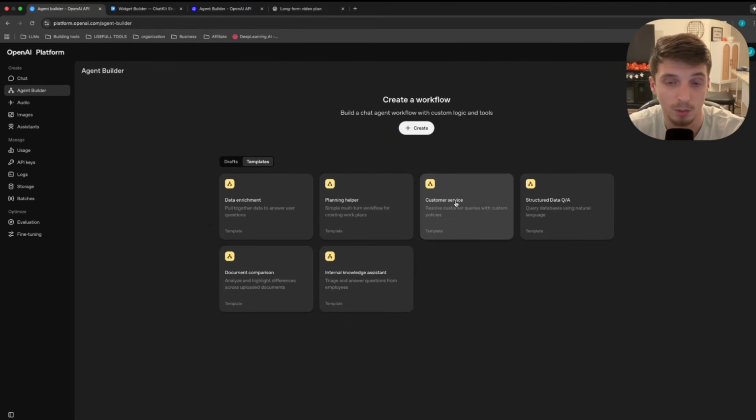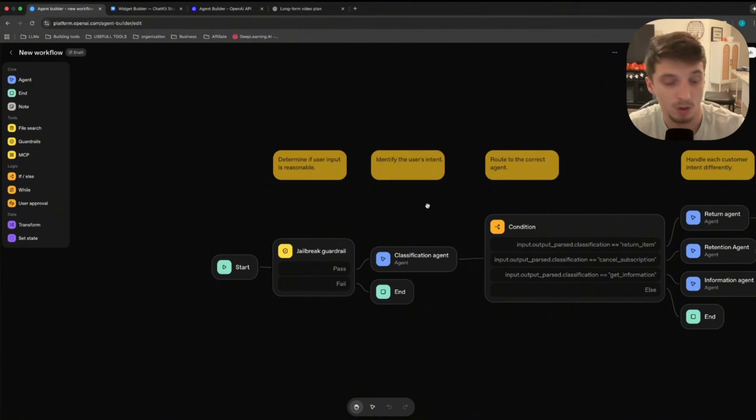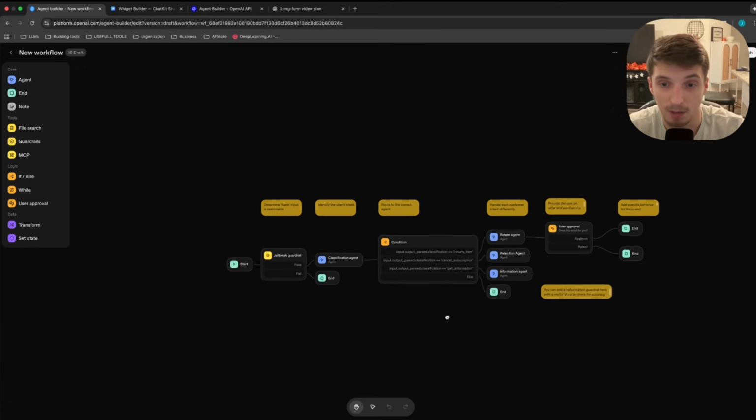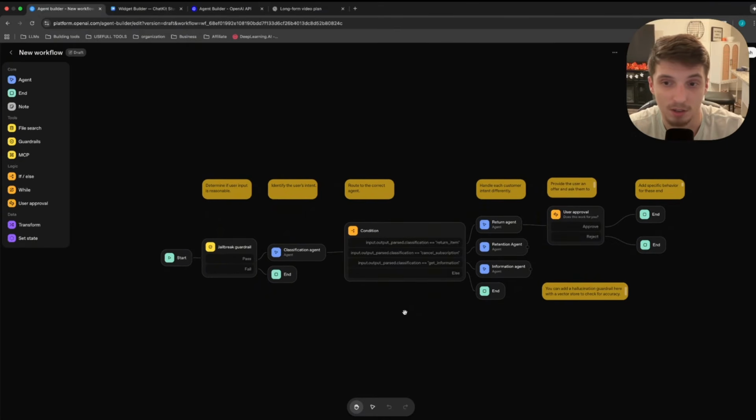So we just look into here, we click on this customer service template. You can see here, it's exactly what I was talking about. It's a chatbot, or it's a customer support chatbot, chat widget, whatever you want to call it. So when people are saying N8N is dead, they're just trying to get clicks. And to be honest, all I do here is try to be as authentic as possible. I'm not trying to clickbait people. I'm just trying to tell it like it is, and it's not.